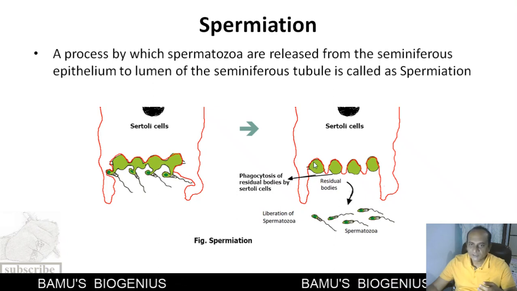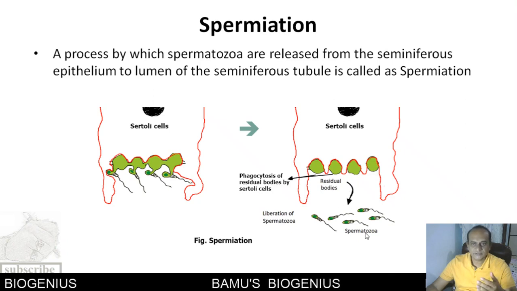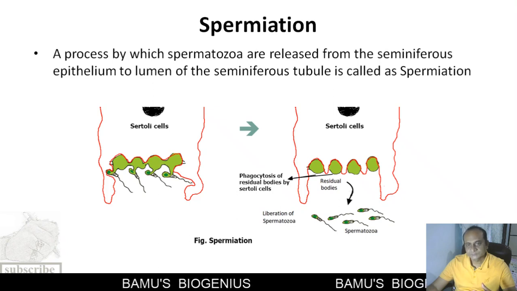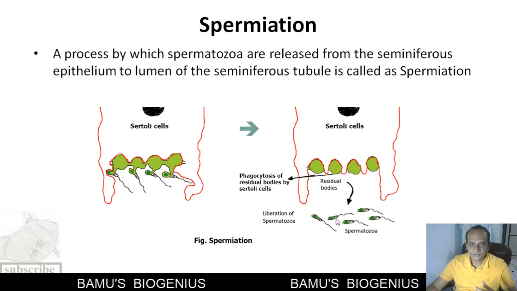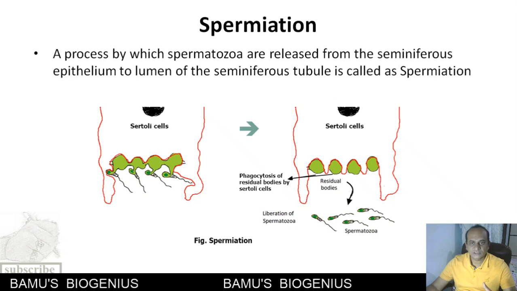But the residual cytoplasm remains attached to the Sertoli cells, and then it is phagocytosed by the Sertoli cells. This is how the spermiation, or release of spermatozoa from Sertoli cells into the lumen of a seminiferous tubule, takes place. Now, this liberation of spermatozoa is called spermiation. This process of spermiation has been a topic of research because it can control the fertility of the male.